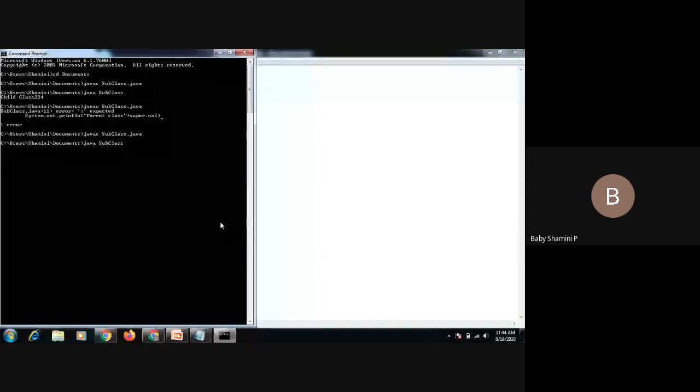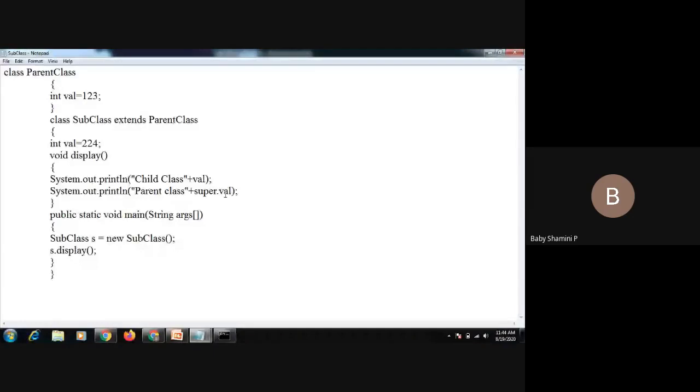Okay, what is the answer? First, it displays the child class value. Child class 224. So what is the next statement? System.out.println parent class super dot value. The super keyword is used to inherit all the values from the parent class. Otherwise, we cannot call the parent class value because here both the variables are the same. If you are declaring the same variable, we cannot call the parent class value. So if you want to call the parent class value, we must declare super dot variable name. Okay, that is the first concept.